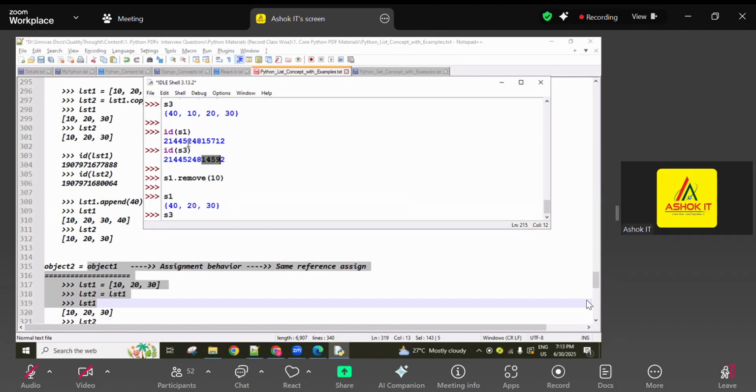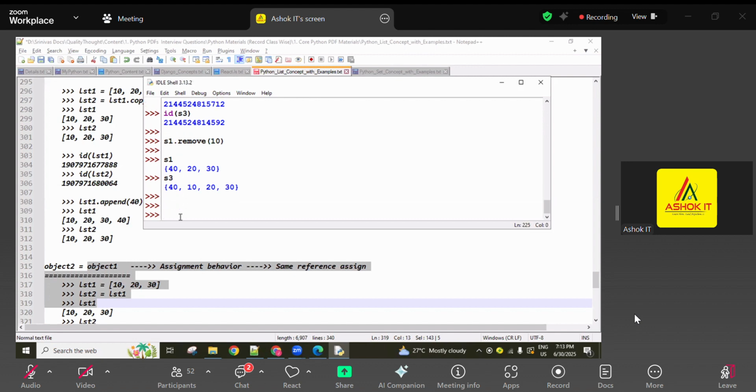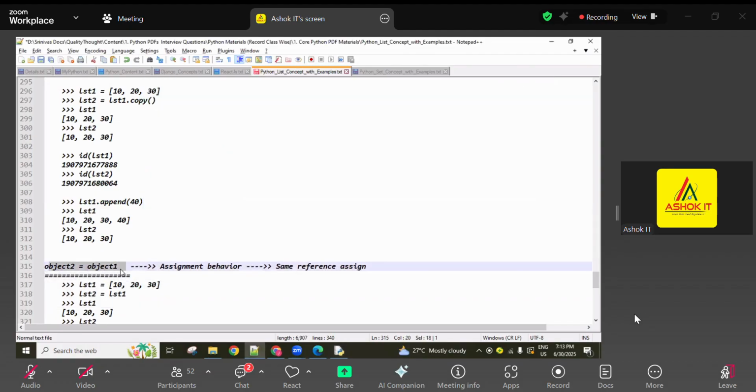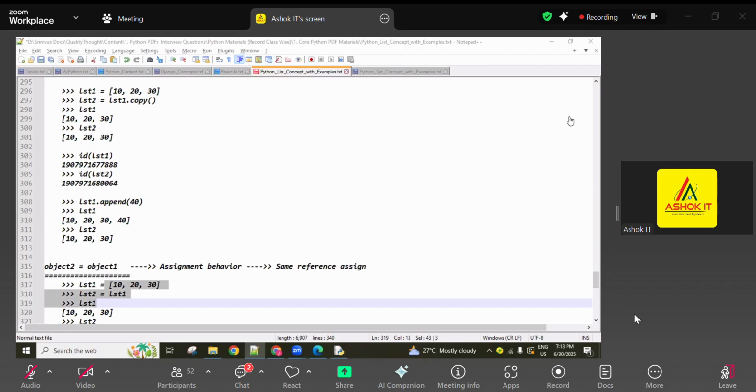It is not the same as S1. Here both are different memories. Right now I removed 10 from S1's memory, but in S3's memory it is not removed. That's why you get the S3 values as they are. That is the point: you have to identify the memories. If you delete in one memory, the other is not affected. When we assign, both variables reference the same memory, so if we make any change using one reference, we get the same result using the other reference.